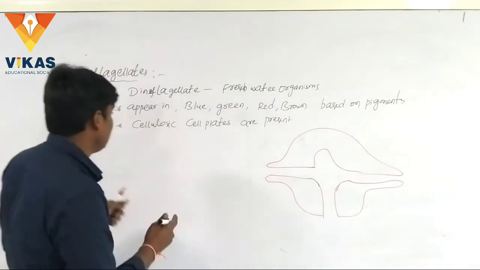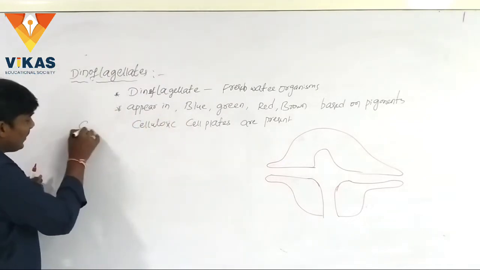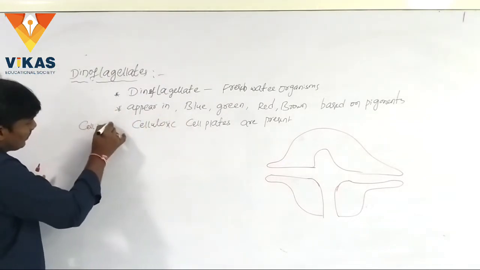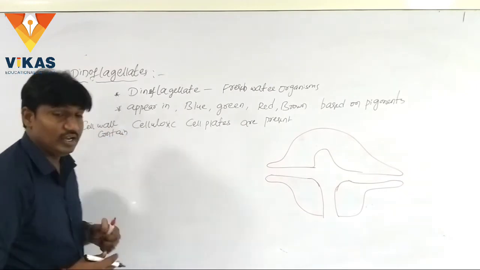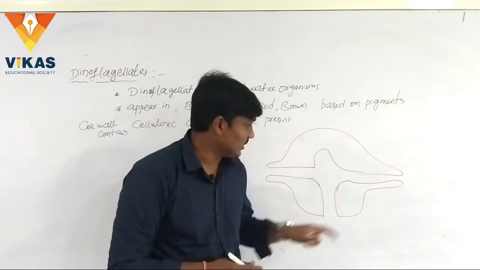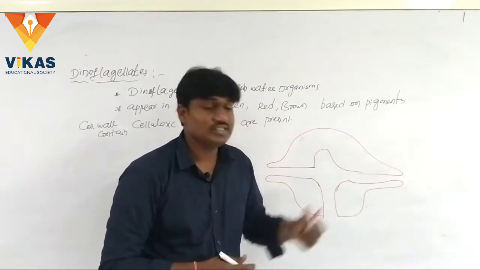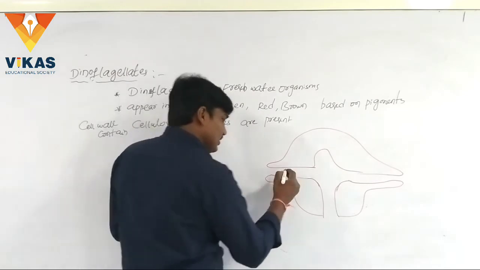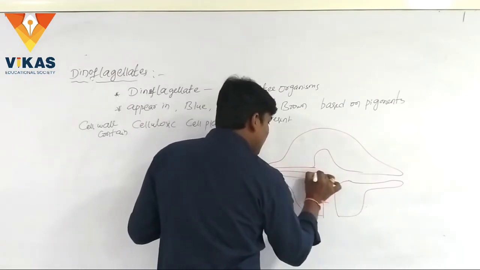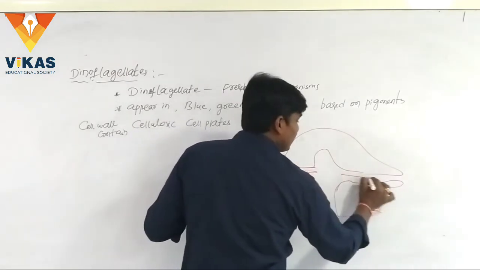The cell wall is made up of cellulosic cell plates. These are the cellulosic cell plates, and these organisms are also called whirling whips.